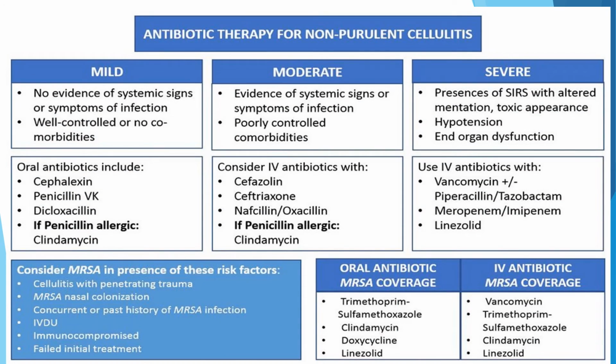Overall, for treatment of non-purulent cellulitis, we can classify it as mild, moderate, and severe. For mild cases, oral antibiotics are enough, covering streptococci and Staph aureus. For moderate cases, we should consider IV antibiotics, and for severe cases, we should give antibiotics that cover MRSA, such as vancomycin.